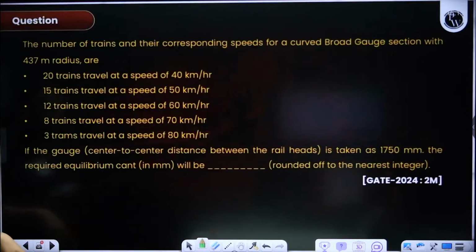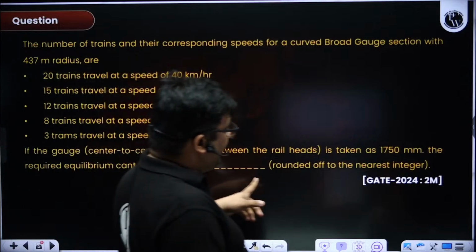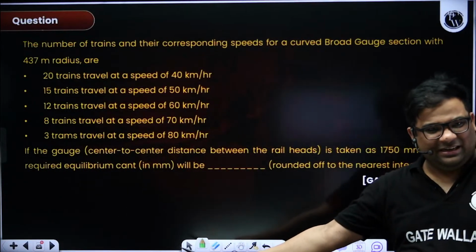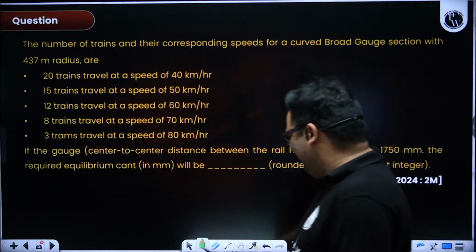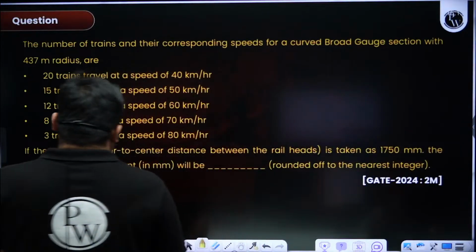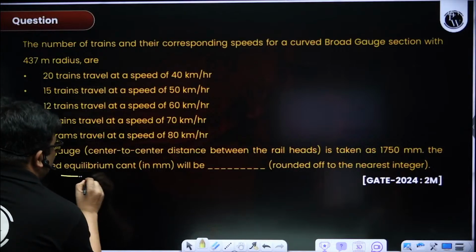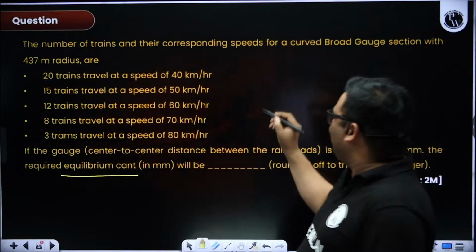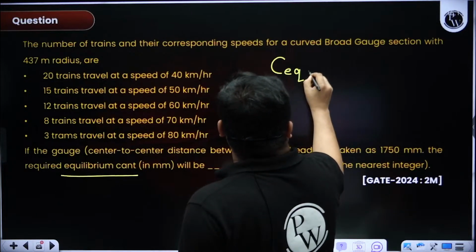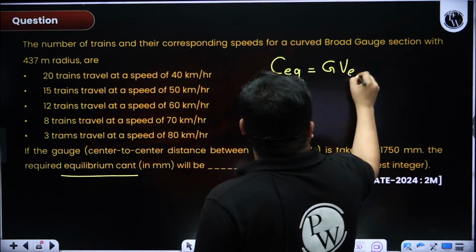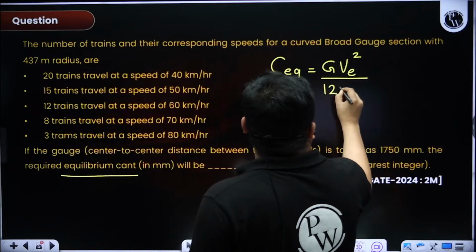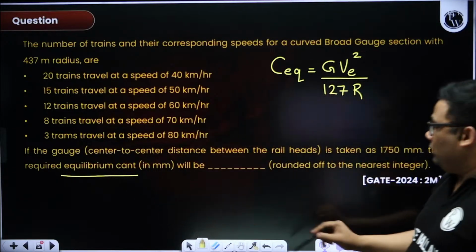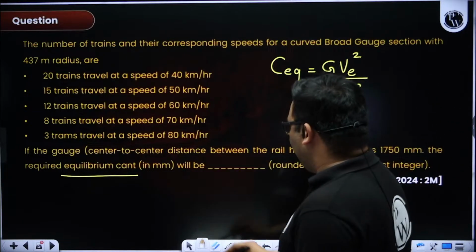Next question. This question is from Railway, asked last year. Again a big question, so we go directly to the bottom. They have asked the equilibrium cant. Equilibrium cant formula is: cant equals G times equilibrium speed square divided by 127 R. So see what is asked, write down the formula. Now search for the different variables of the formula.